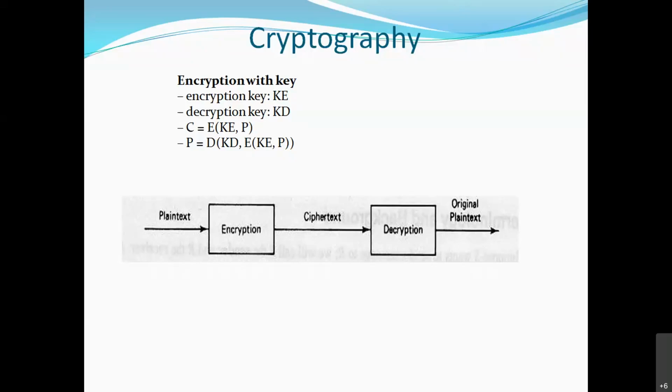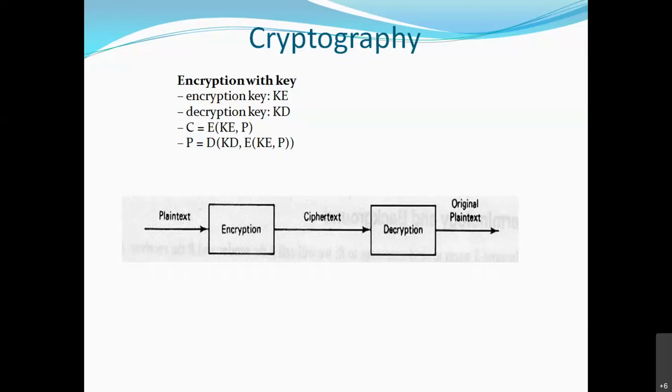See, this key should be agreed by sender and receiver. They can change it, but the sender and receiver should agree upon the same key. If they are using a symmetric algorithm, then they should choose a single key, where the sender is going to use it for encryption and the receiver is going to use it for decryption. But only the sender and receiver should know this key. They can change it whenever they want, but both should know it and agree on this key.